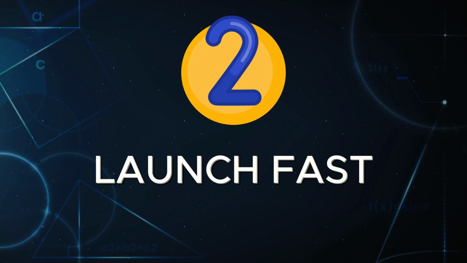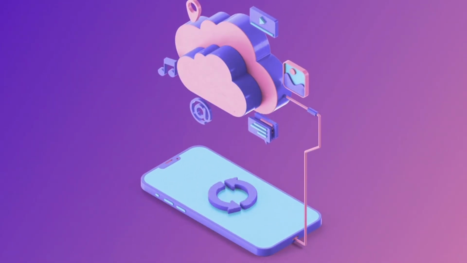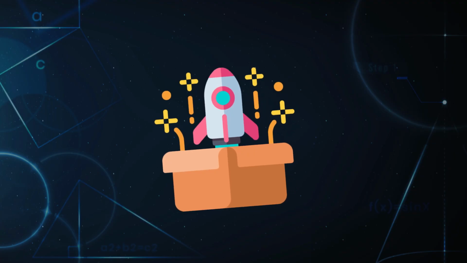Number 2, launch fast, get feedback, and iterate. Now this one is crucial. Don't wait for perfection before you launch your app. The biggest mistake people make is trying to create a perfect product before they put it out there. The truth is, you'll never know what's perfect until real users get their hands on it.